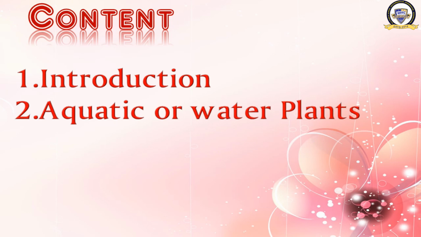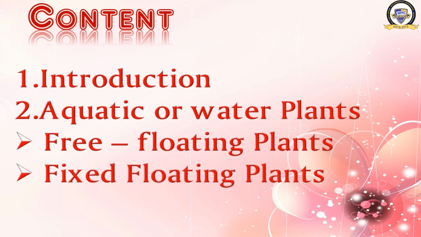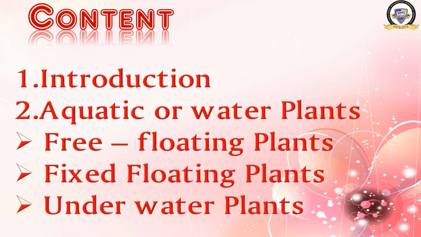I told you how many groups of aquatic plants are there? 3 groups. What are they? Free floating plants, fixed floating plants and underwater plants. These are the 3 types of water plants or aquatic plants. Water plants are also called aquatic plants. Aqua is a term related with water, right?